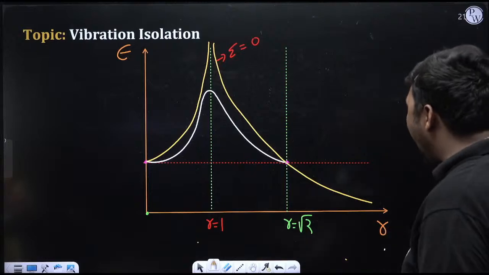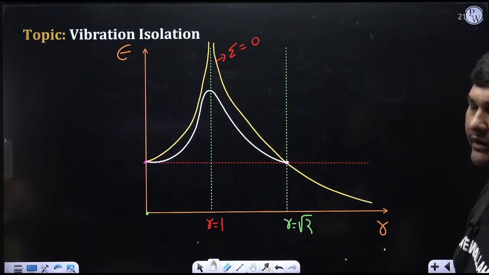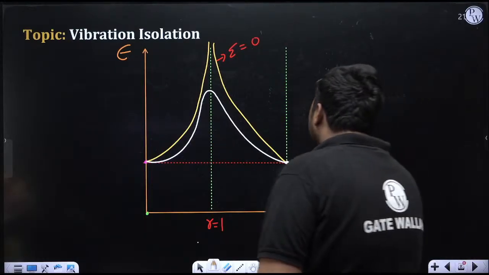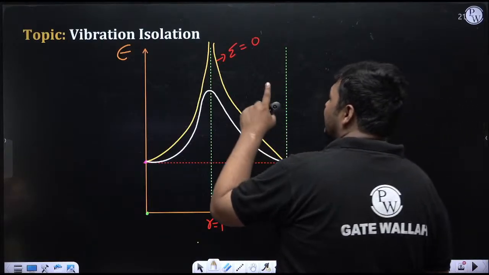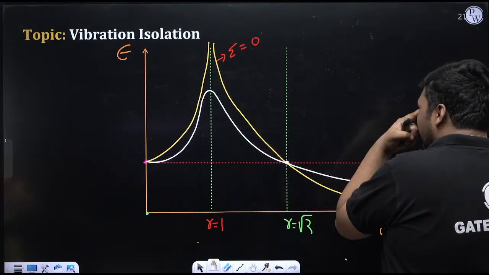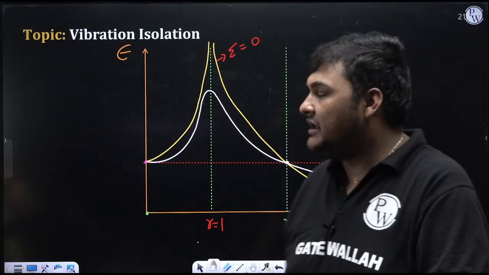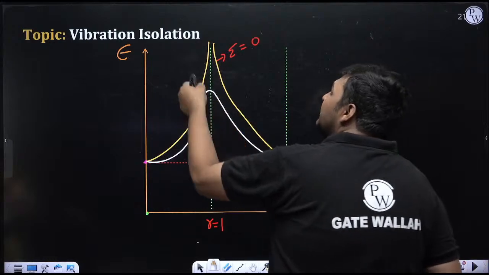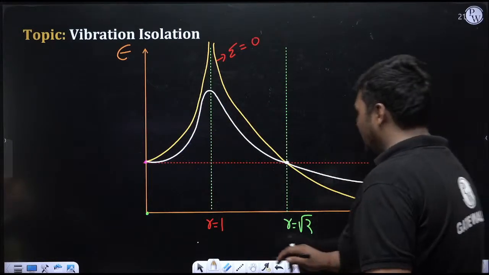At r equal to root 2, there will be no change, meaning at r equal to root 2, epsilon will be equal to 1. And for r greater than root 2, by increasing zeta, epsilon will increase. Try to understand the pattern. Between 0 to root 2, by increasing zeta, epsilon will reduce. But when r is greater than root 2, by increasing zeta, epsilon will increase. Here epsilon is decreasing but remains more than 1, and here epsilon is increasing but remains less than 1. So this is the pattern.